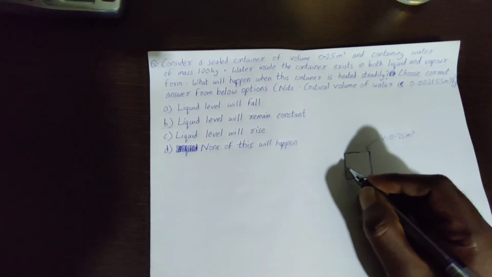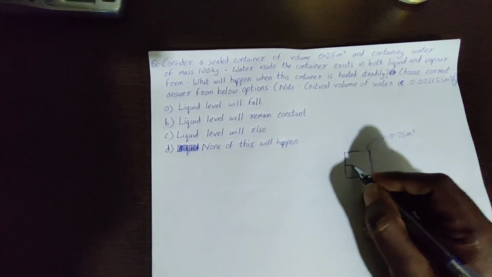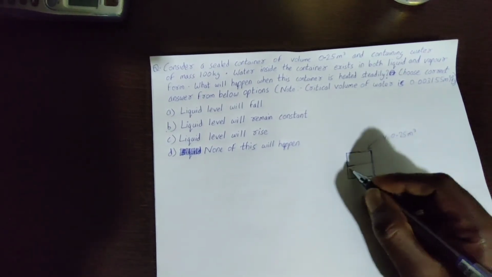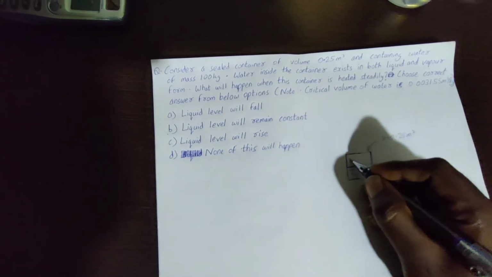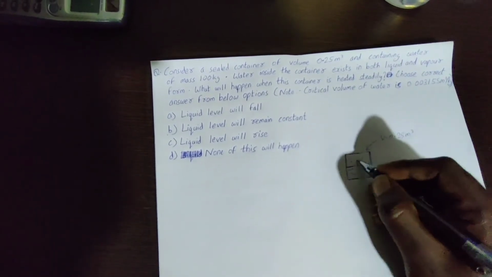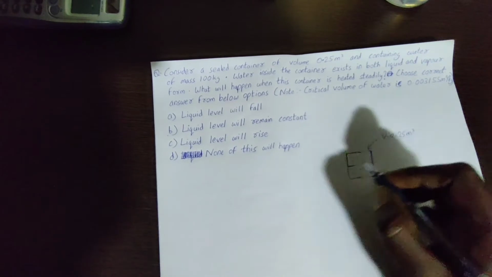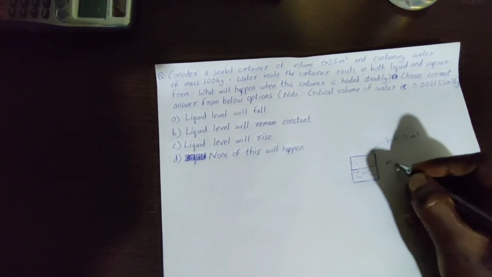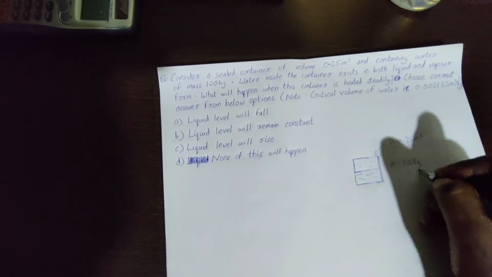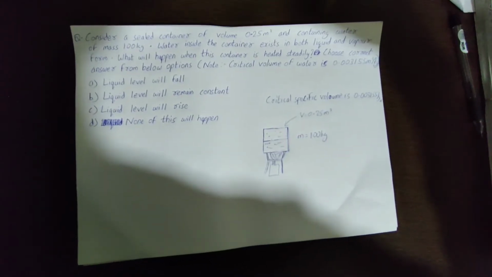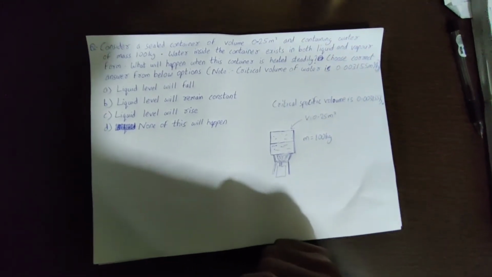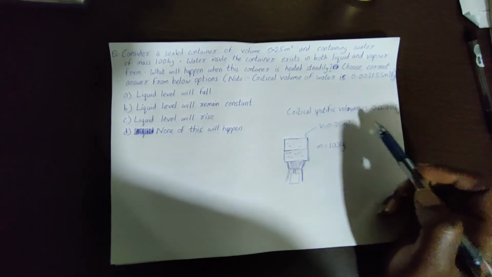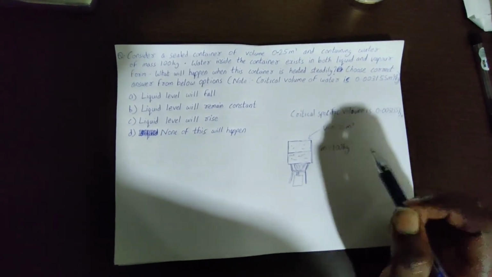It is also mentioned that there is water inside the container, partially in liquid form and partially in vapor form, and the mass of this water is 100 kg. And critical specific volume is 0.003155 meter cube per kg.